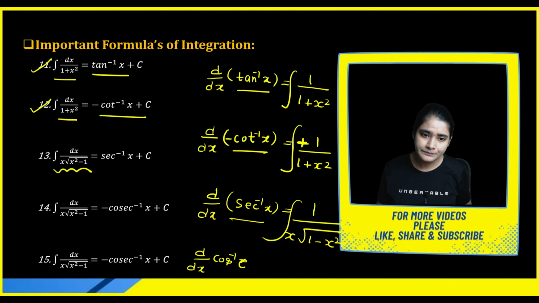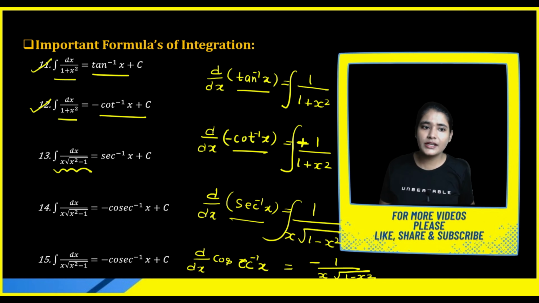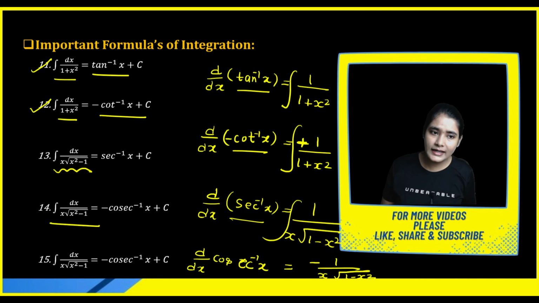Okay, similarly if you are taking the minus sign, suppose you are differentiating cosec inverse x. What you will get? You will get minus times of 1 upon x under root 1 minus x square. The same thing you are getting here. When you integrate minus times of dx upon x under root x square minus 1, you will get plus cosec inverse x. But what we are doing, we are shifting this minus toward the right-hand side, so this will become positive and this will become negative.